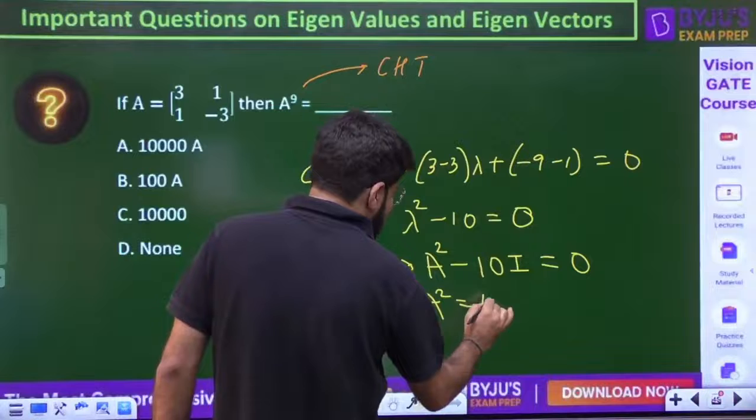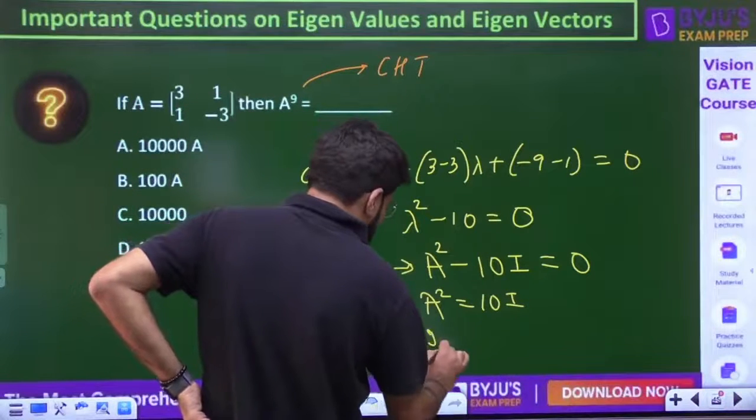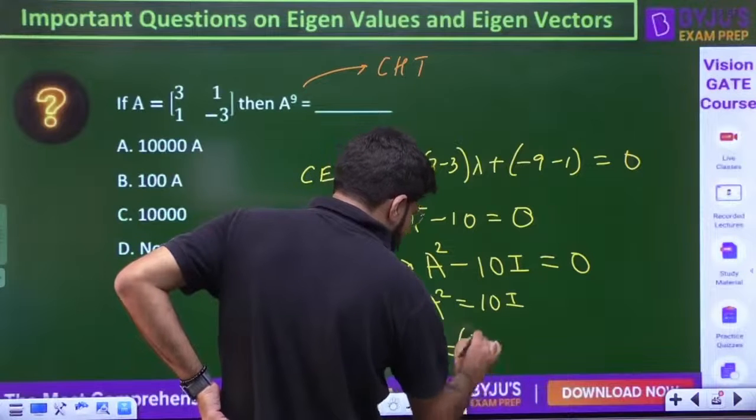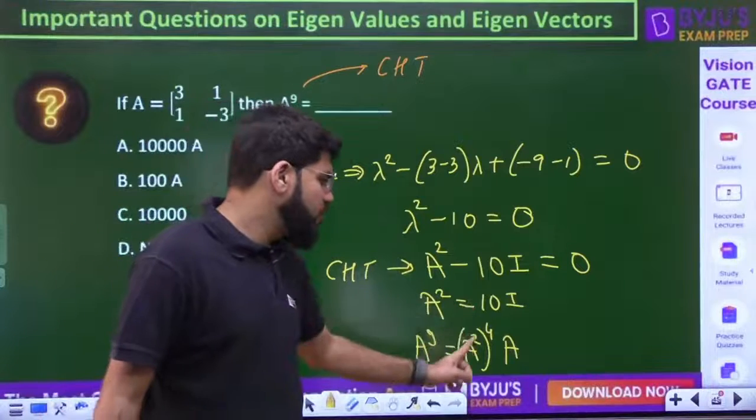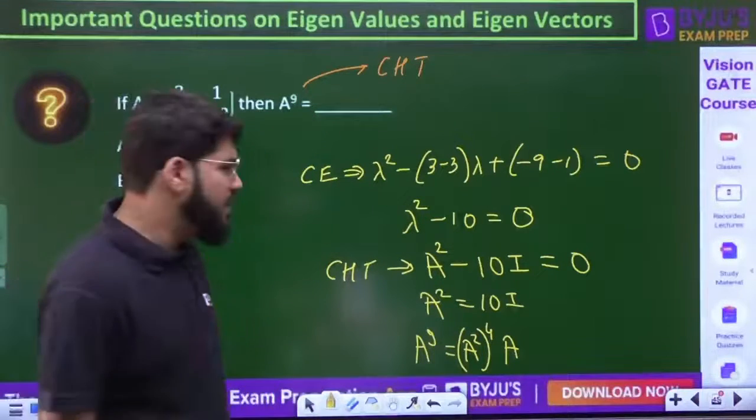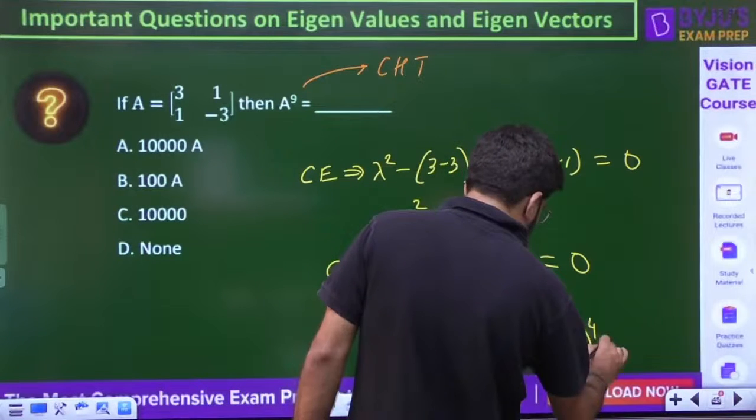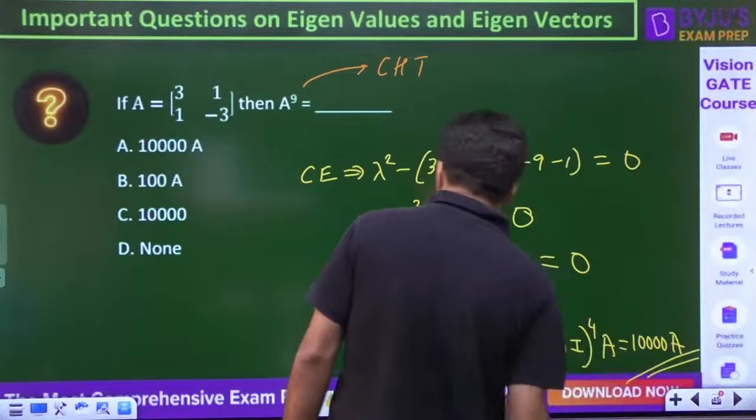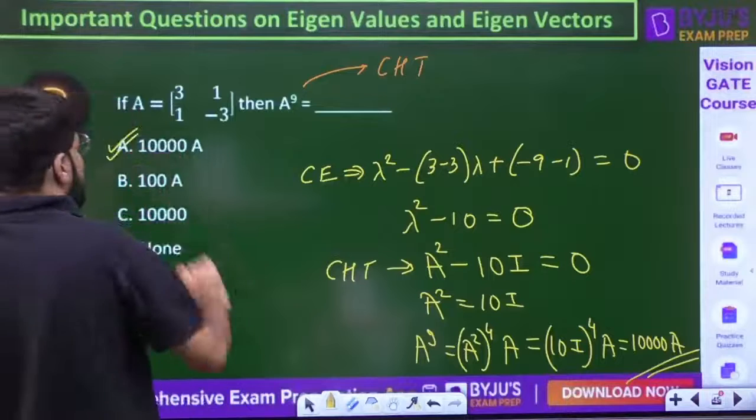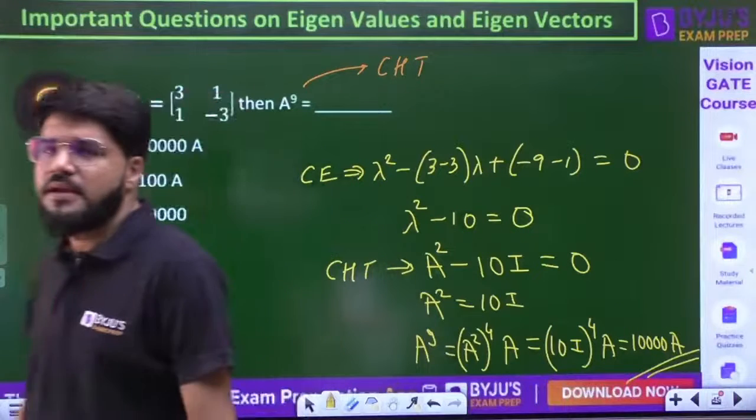So first of all, you get A square equal to 10I, and then what is A to the power 9? A to the power 9 can be broken as A square to the power 4, that will be A power 8, into another A. A square to the power 4 is A power 8, and then A, so total A power 9. What is A square? 10I to the power 4 into A, and what is 10 power 4? 10,000. So the answer is 10,000 A, option number A.